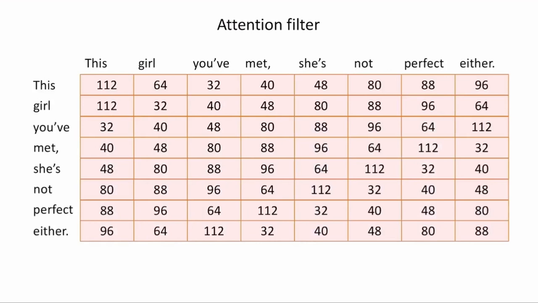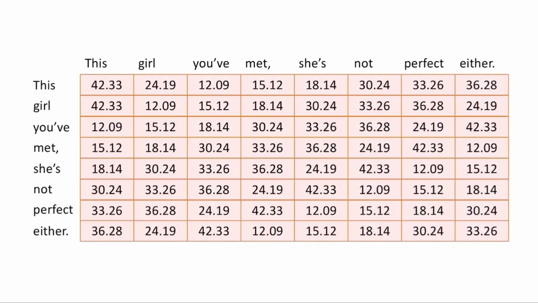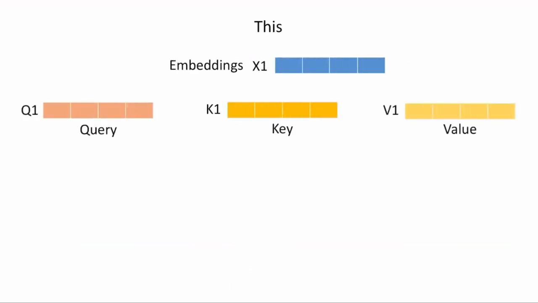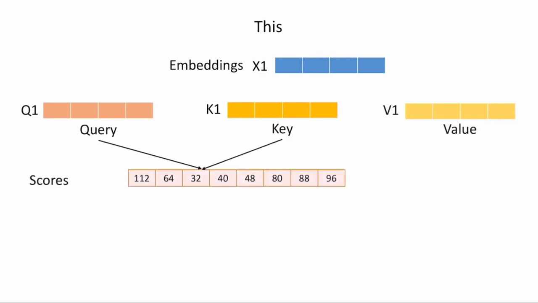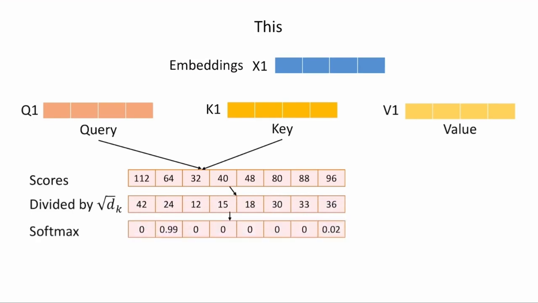To prevent the product from becoming too large, we divide this by the square root of dimension, which is the number of features. For this example, let's consider dimension to be 7 and we get this. These scores are then passed through a softmax function to convert them into probabilities, highlighting the most relevant words. By now, we converted the word into embeddings and got query, key, and value. Then we multiplied query with the key of each word to get attention scores, which was then divided by the square root of dimension, and finally softmax function was applied.